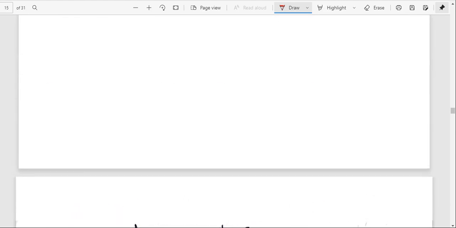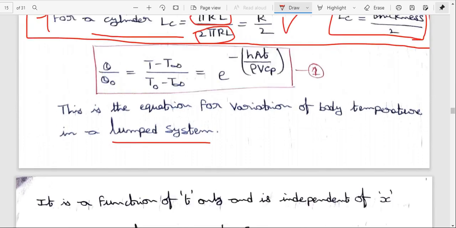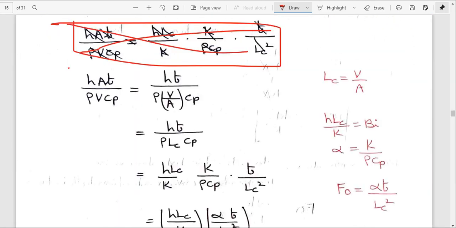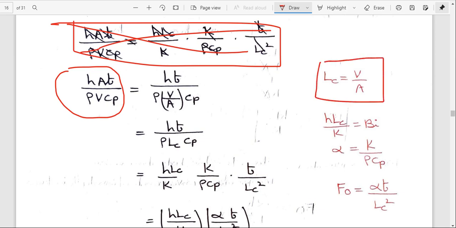This can also be expressed as follows. Here I am considering hAt by rho V cp. V by A is equal to LC, the characteristic length or significant length.